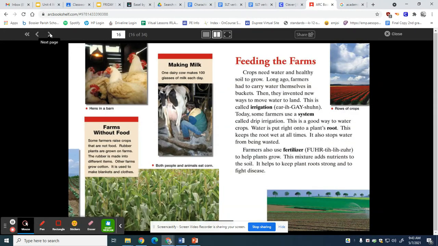Feeding the farms. Crops need water and healthy soil to grow. Long ago, farmers had to carry water themselves in buckets. Then they invented new ways to move water to land. This is called irrigation. Today, some farmers use a system called drip irrigation. This is a good way to water crops. Water is put right onto the plant's roots. This keeps the root wet at all times. It also stops water from being wasted.